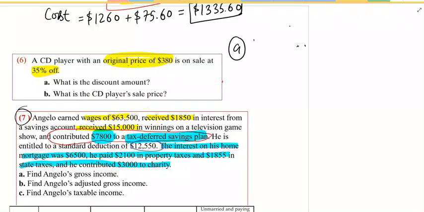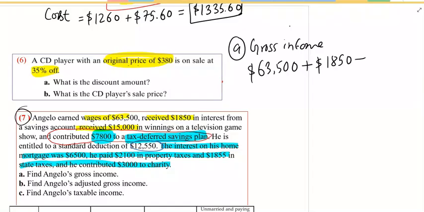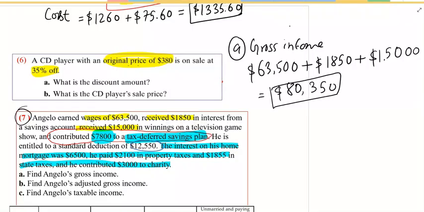Let's write: gross income is 63,500 from the wages, plus 1,850 from interest, plus 15,000 for winning the television game, right? Therefore, this total equals 80,350. That is the gross income. Okay, part A is finished.